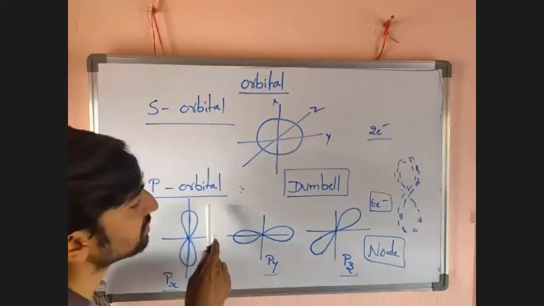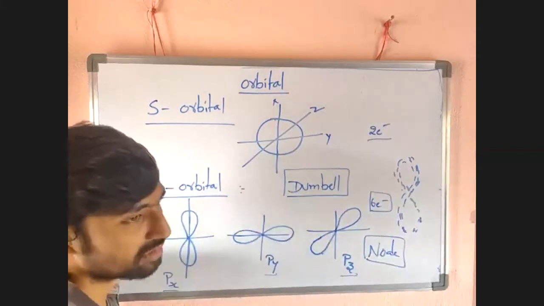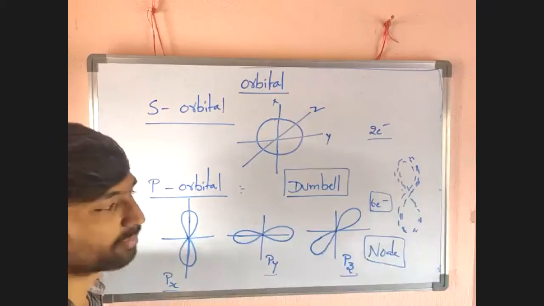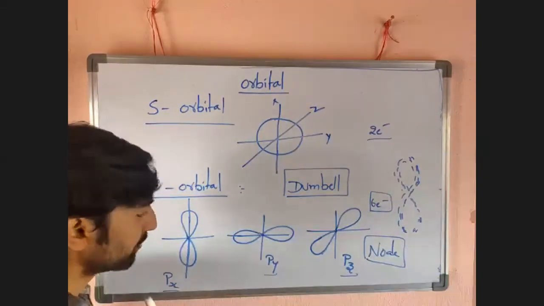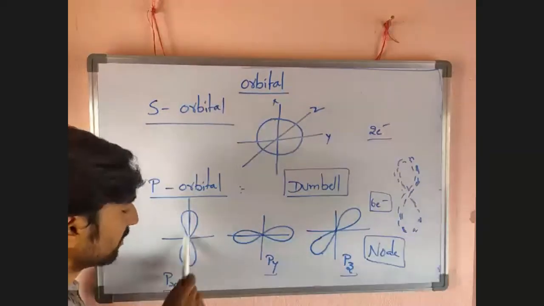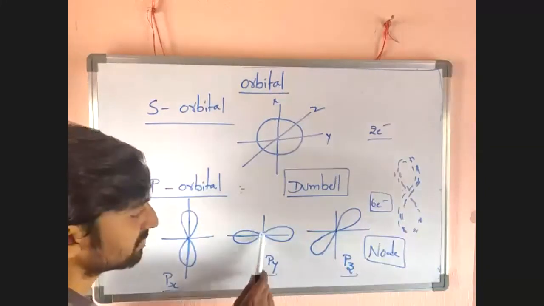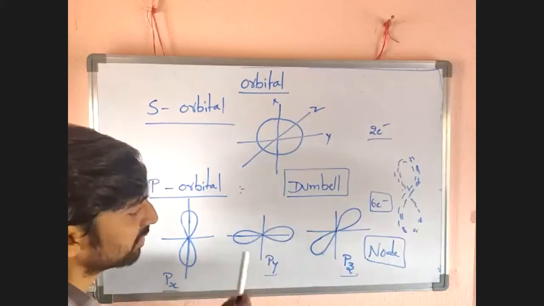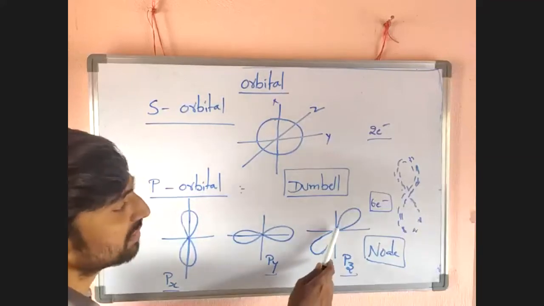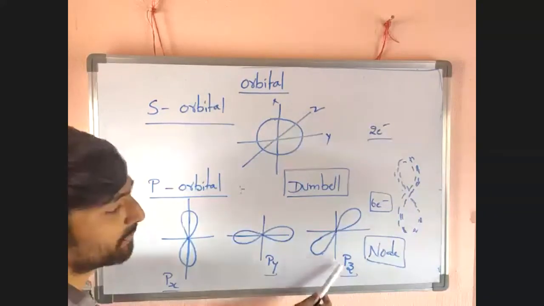P orbitals are three. Each p orbital has a dumbbell shape. So these orbitals are three, and they are px, py, pz. If electron density lies in the x direction with the shape of a dumbbell, that orbital is called px. Electron density lying on the y axis with the shape of a dumbbell is called py. If electron density lies on the z axis with the shape of a dumbbell, that one is called pz orbital.